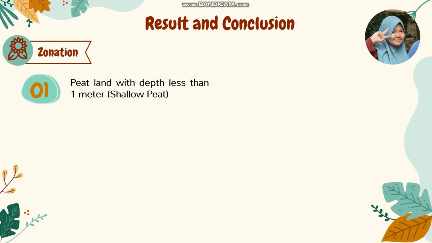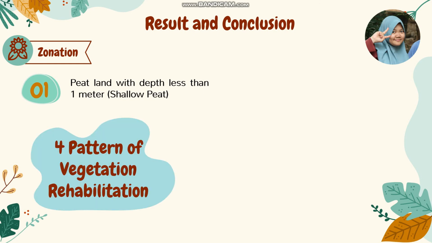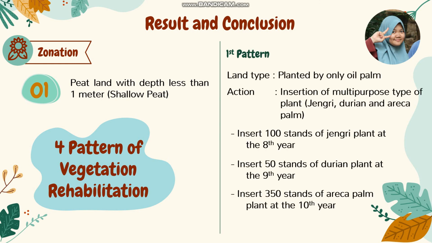Based on data collection and data analysis that has been done, there are 4 patterns of vegetation rehabilitation which can be applied. The first pattern, on land that has been planted with oil palm only, must be applied with multi-purpose type plant insertion, the ones that the local community chose to manage, which are durian, coffee, jengkol, and areca palm. The insertions start with 100 stands of jengkol plant in the 8th year after the start of this program.